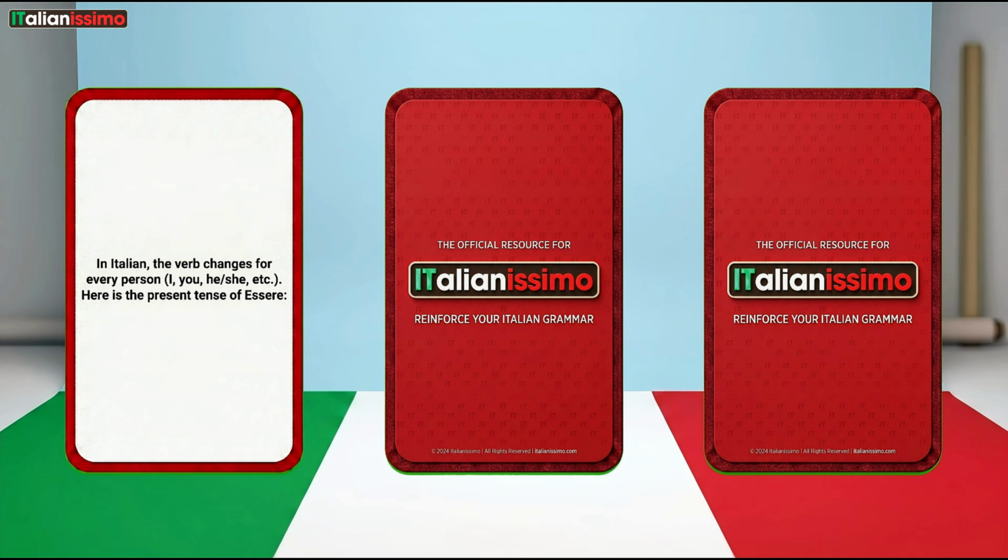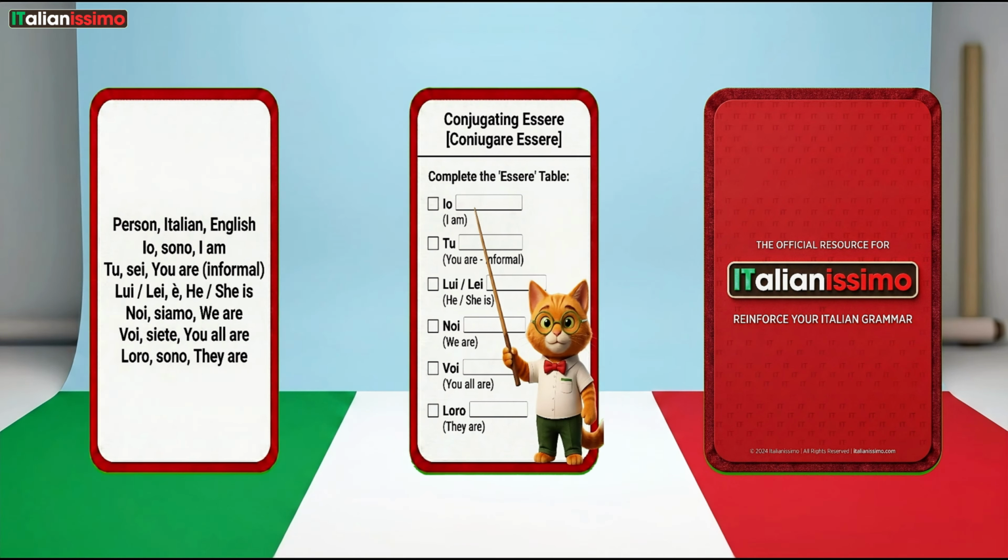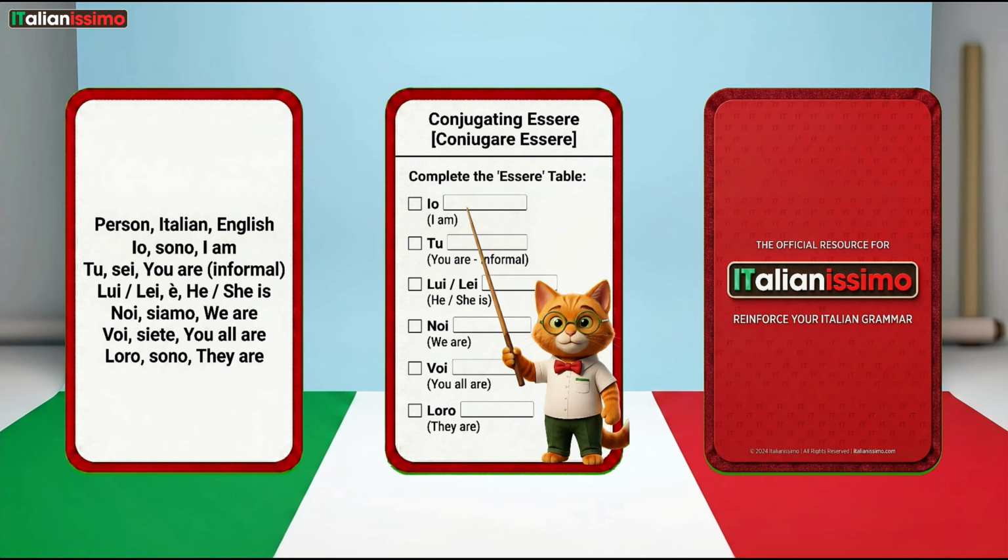In Italian, the verb changes for every person. I, you, he, she, etc. Here is the present tense of essere. Person, Italian, English. Io, sono, I am. Tu, sei, you are, informal. Lui, lei, è, he, she is. Noi, siamo, we are. Voi, siete, you all are.